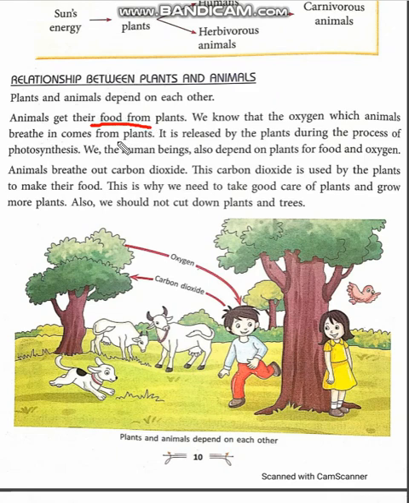It is written here, for food and oxygen. Now what is the relationship of animals to the plant? Animals breathe out carbon dioxide that is used by the plant for their food, as we have discussed. So that is why we should take good care of plants and grow more and more plants to protect our environment.